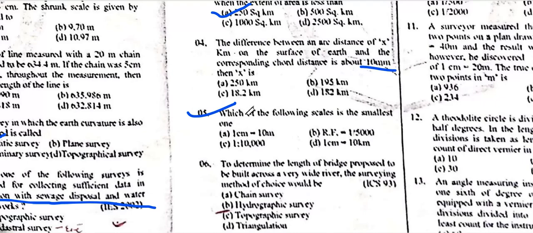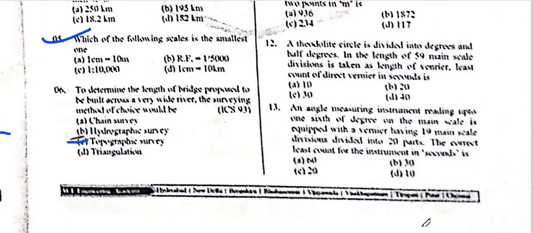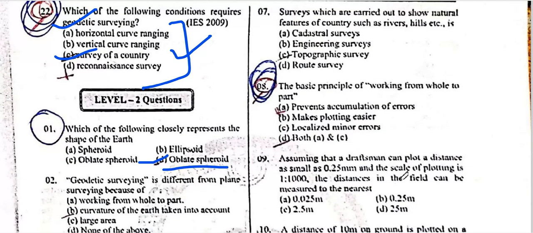The base is big, so that is the smallest. Okay, so determine the length of the bridge proposed to be built across the wide river. I think the method of choice is topographical, because topographical surveying covers a wide river, and hydrographic surveying is only for water bodies.